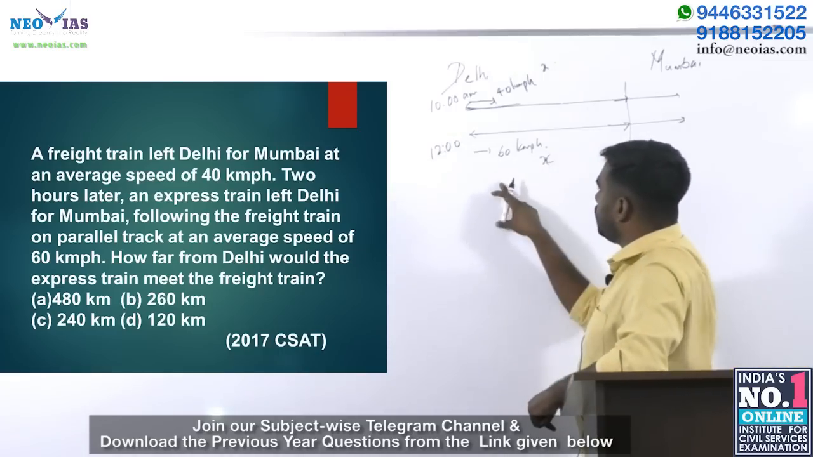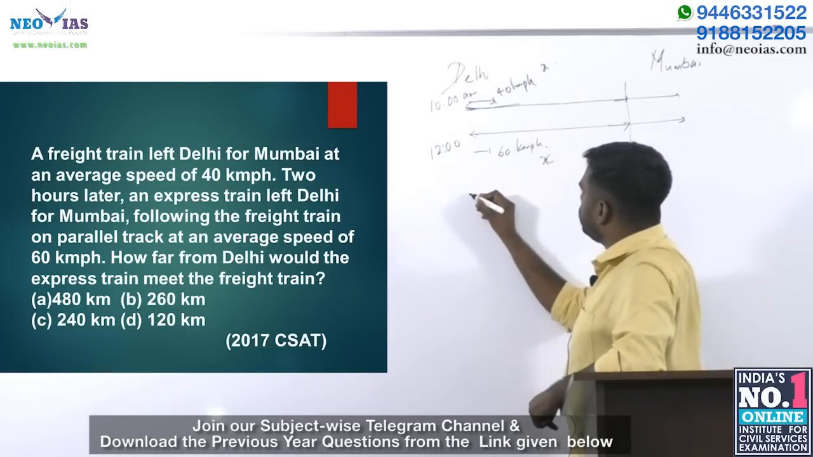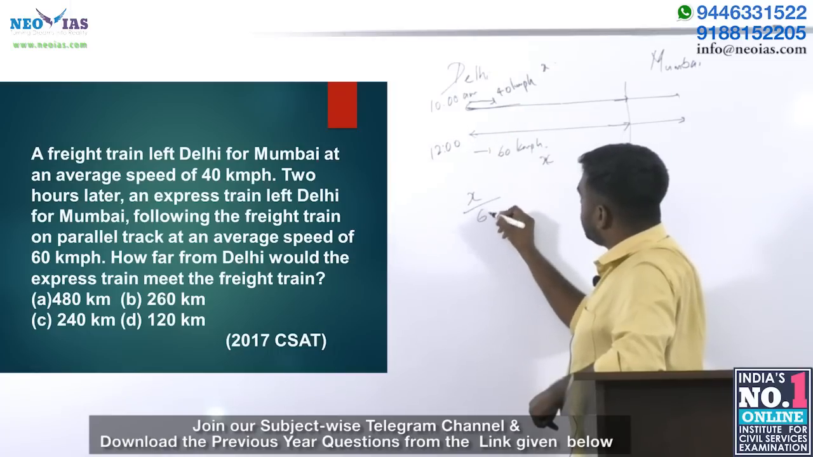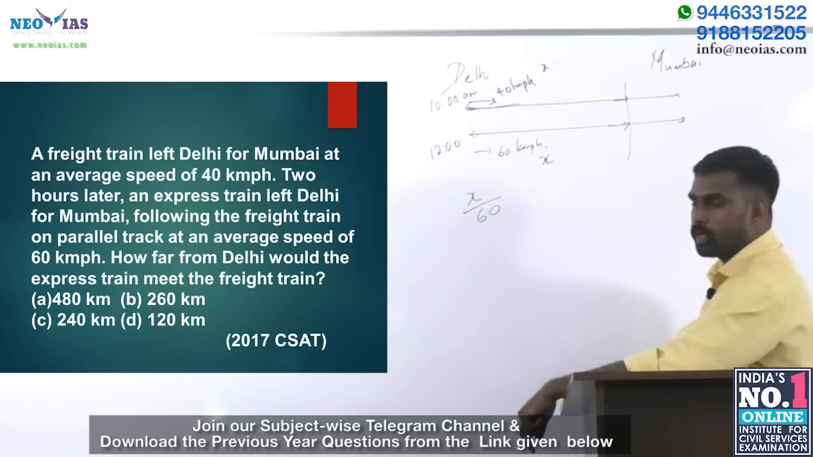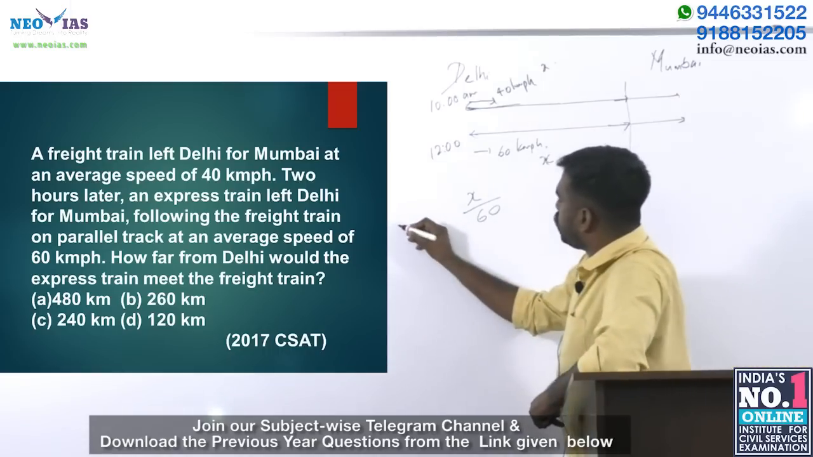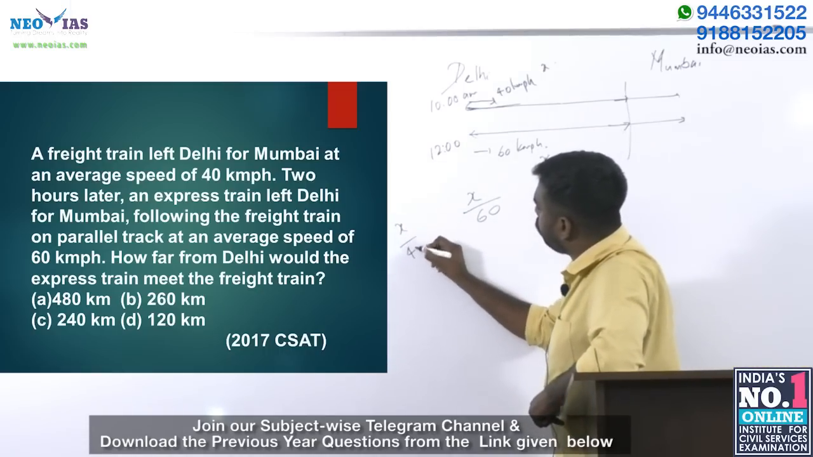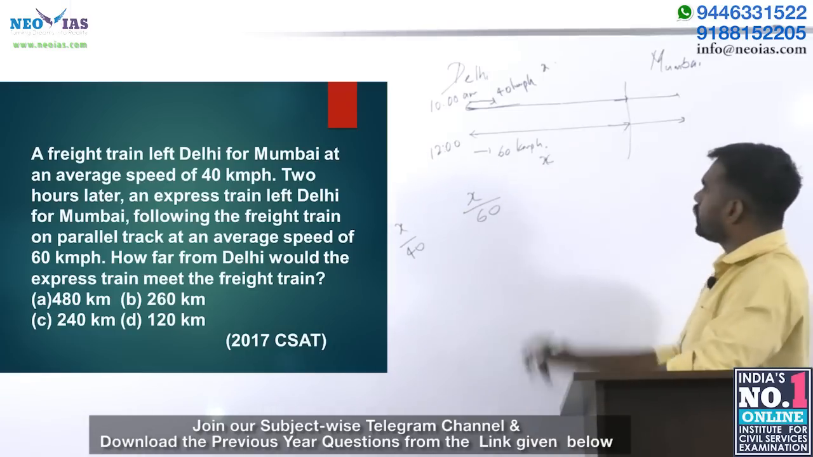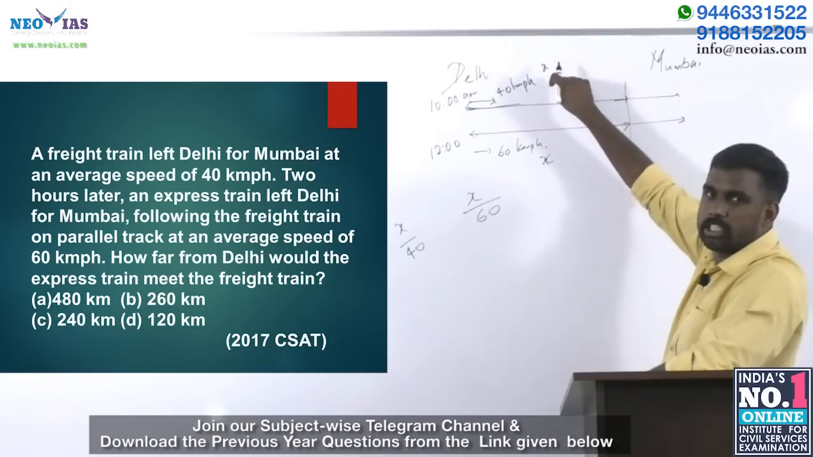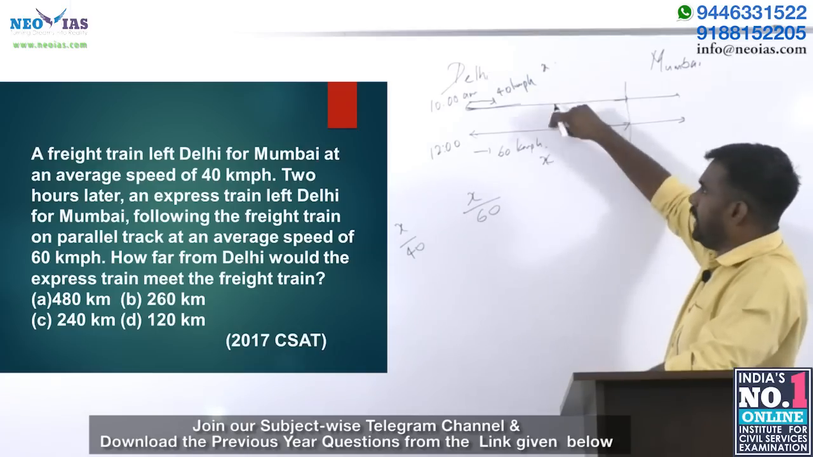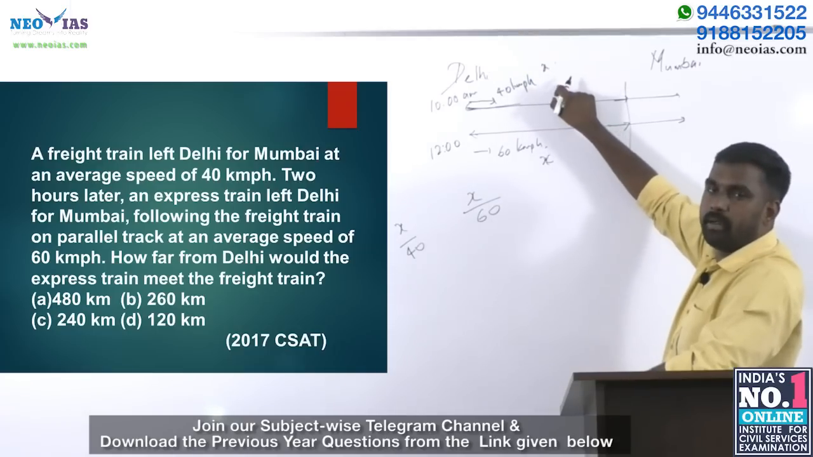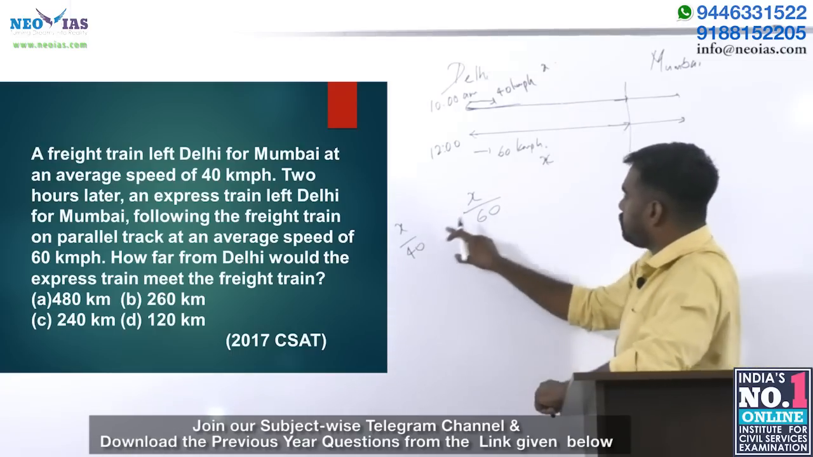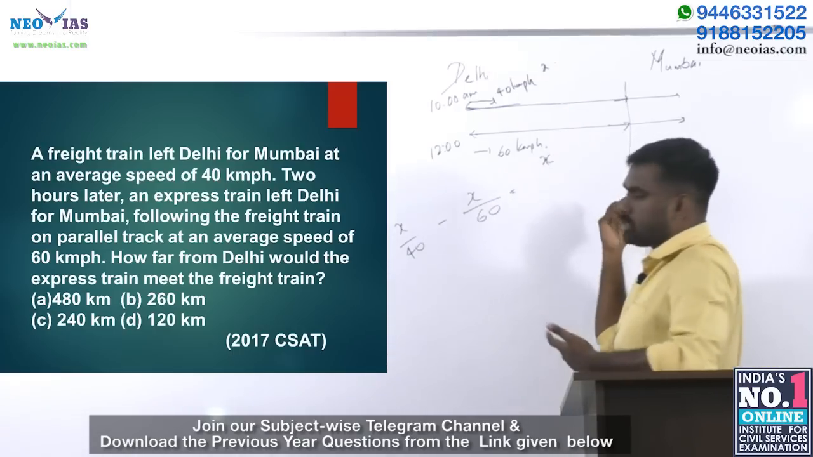So x is the distance travelled. What is the time taken for the express train? x by 60. What is the time taken for the freight train? x by 40. Which one took more time? This took more time. Why? This is having less speed. Speed is less, so time will be more. So this took more time, so this minus this, what is this difference?